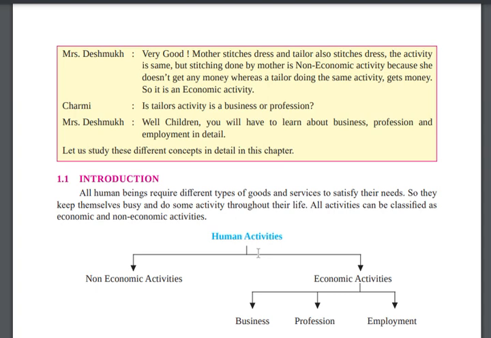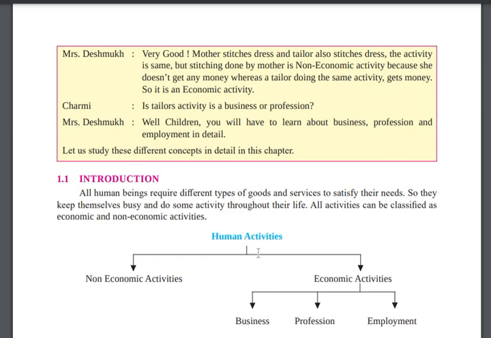All activities can be classified into economic and non-economic. Whatever activity human beings are doing in this world is classified into economic and non-economic activity. Clear? I have a need, you have a need. I am giving you a service right now, I am teaching you, and you have some kind of product in your surroundings, and according to that we are satisfying our needs.